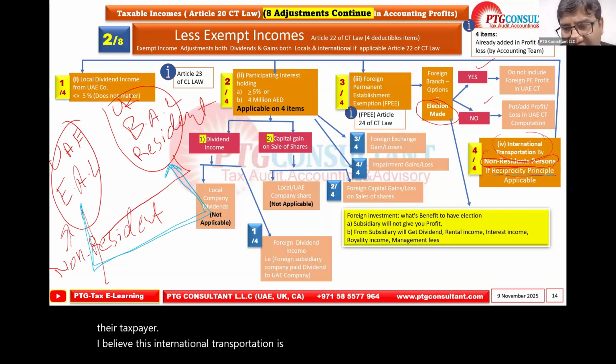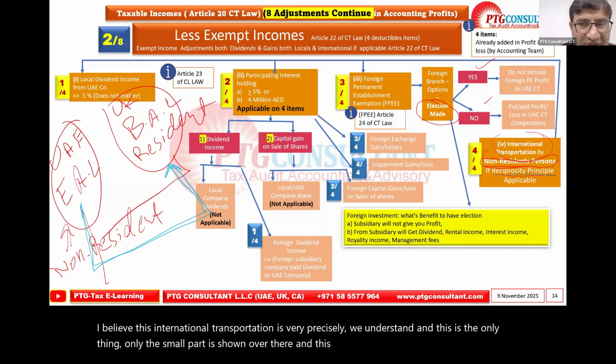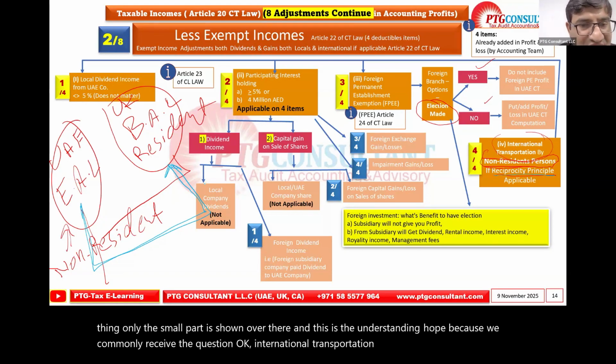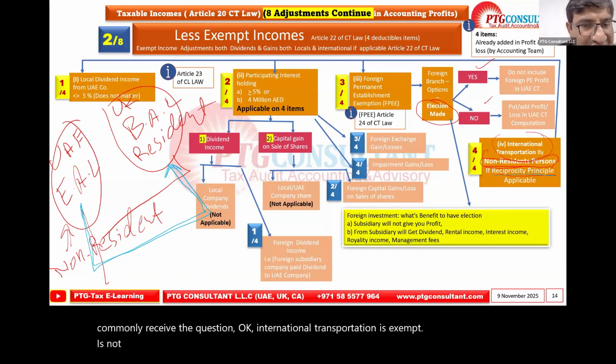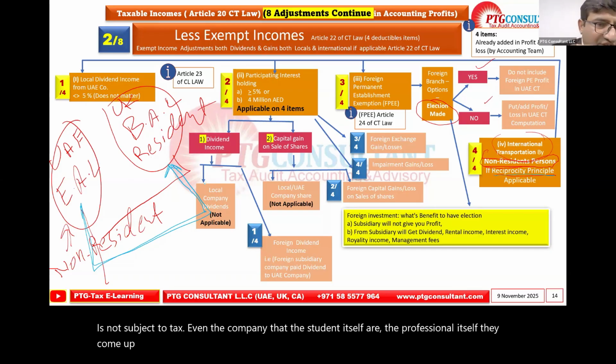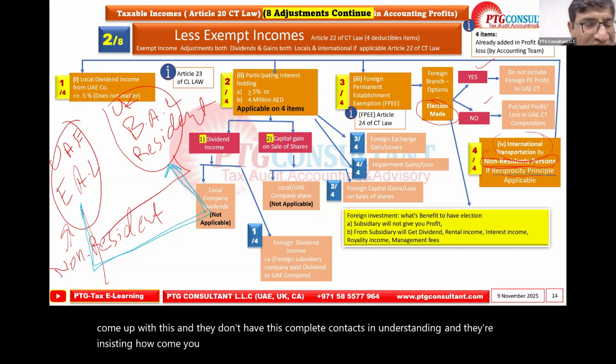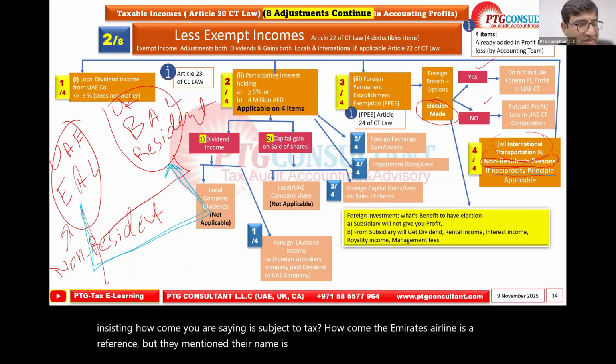And I think only a small part is shown over there. This is the understanding, because we commonly receive the question, okay, international transportation is exempt, not subject to tax. Even the companies, the students themselves or the professionals themselves, come up with this and they don't have the complete context. And they're insisting, how come you are saying it is subject to tax? The Emirates Airline is a reference, how come it is subject to tax? Anyhow.